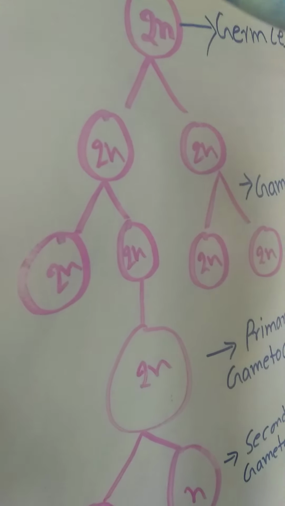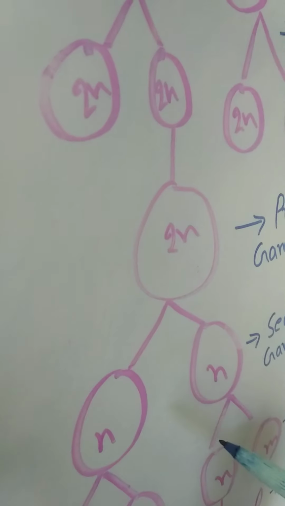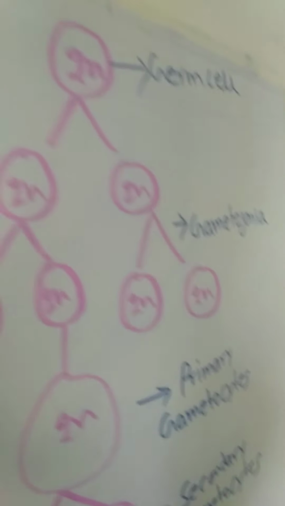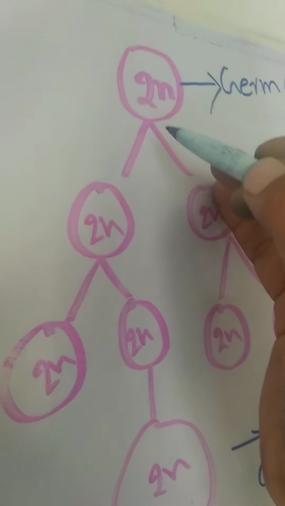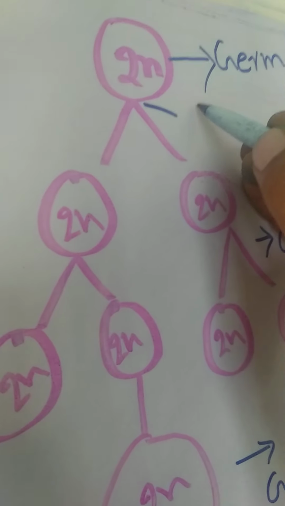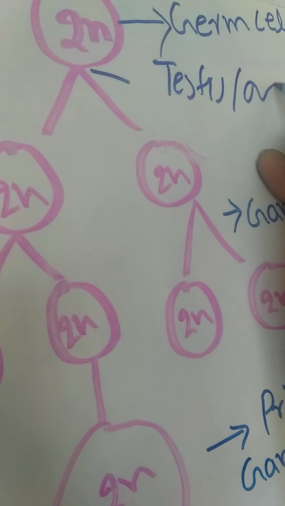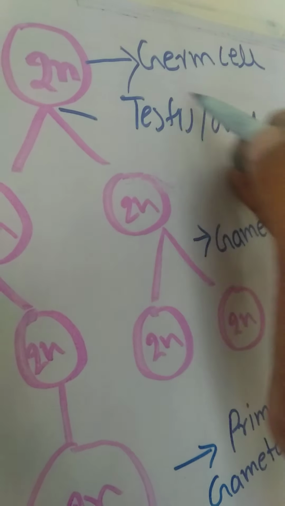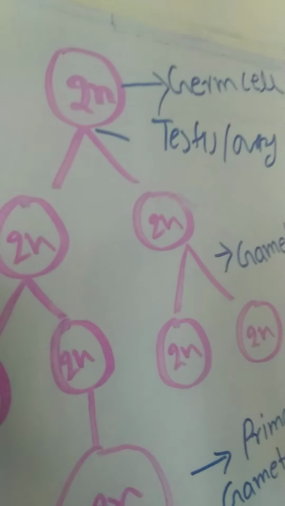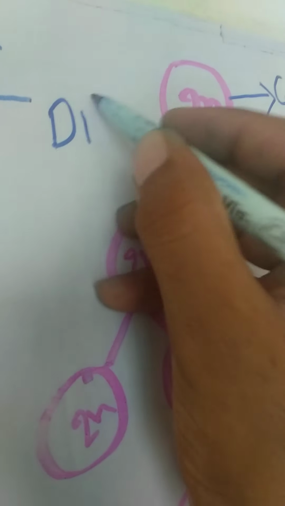If you remember the formula of gametogenesis, which I have written here, then you can solve spermatogenesis as well as oogenesis. Let's see what I have written. Germ cell, 2n number. You know gamete formation starts in the gonad, and the gonad is the testis and the ovary. In that, gamete formation starts. So in this, germ cells are present that help in the formation of gametes, and they are present in diploid form.